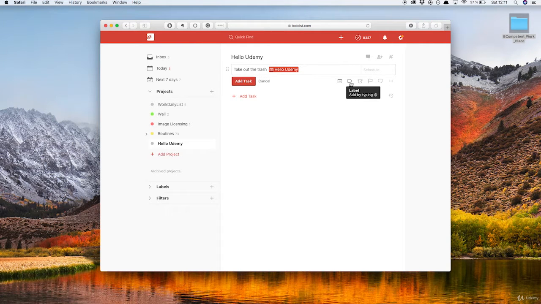On the labels, I'm going to show you that later, and then we can put a reminder, we can prioritize it, say how important it is, and then we can also schedule it, but we can type in directly, for example, today, and that's it. And now this task is being created with priority 3 to take out the trash today.